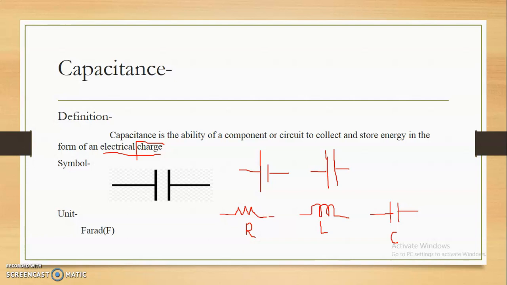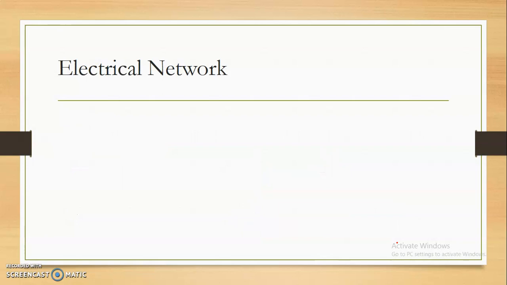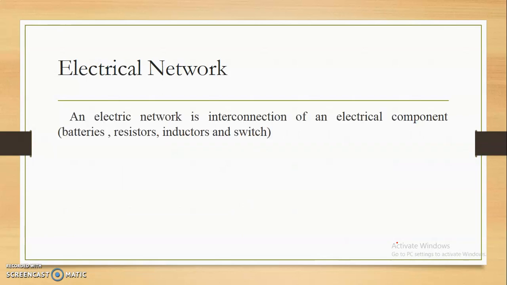Okay. Now we are going to interconnect these parts so that it forms the electrical network, which is our next concept. So let's see what the electrical network is. An electrical network is an interconnection of electrical components like batteries, resistors, inductors, and switches. First, let's see the difference between the battery and cell. A cell is nothing but a positive potential and a negative potential terminal. Let's say this is a 2-volt cell.